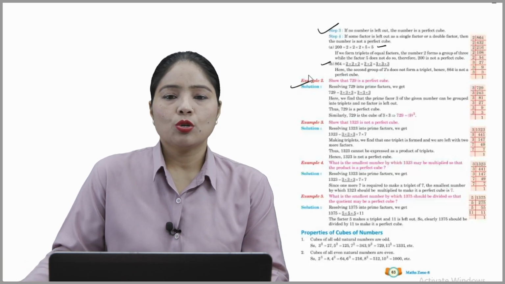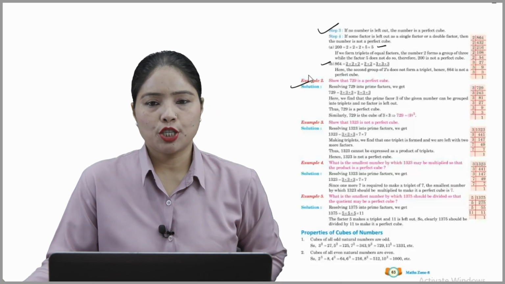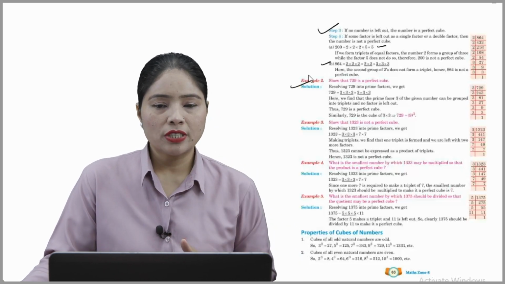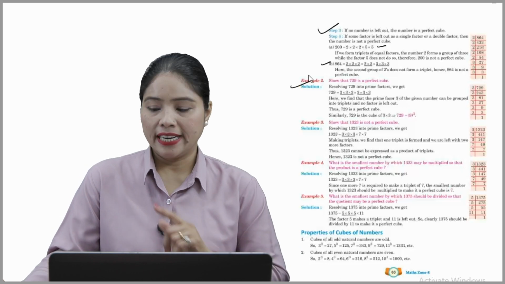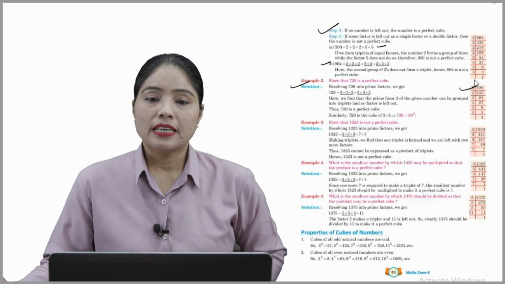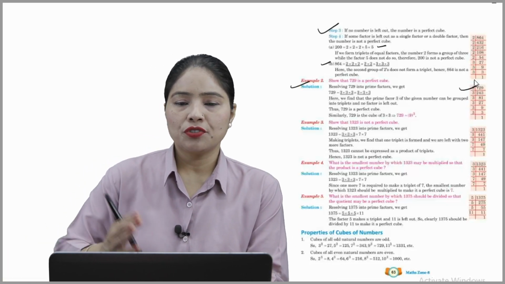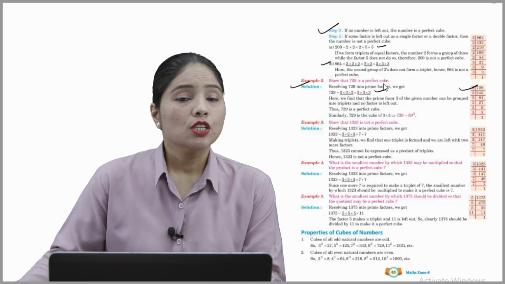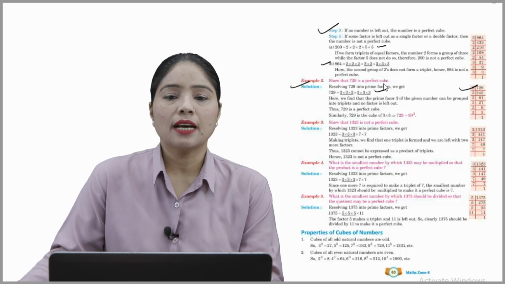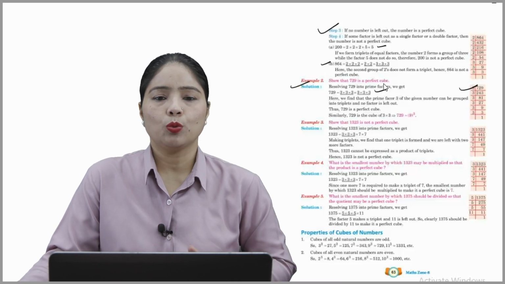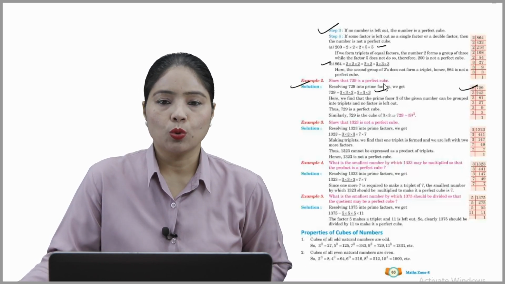Show that 729 is a perfect cube. So, solution. Resolving 729 into prime factors we get. सबसे पहले हमने ये prime factor बनाया like that way. Now, इसके pairing क्या बन गए हमारे 3 3 3 and 3 3 3 like that way. Okay. So, here we find that the prime factors of the given number can be grouped into triplets.